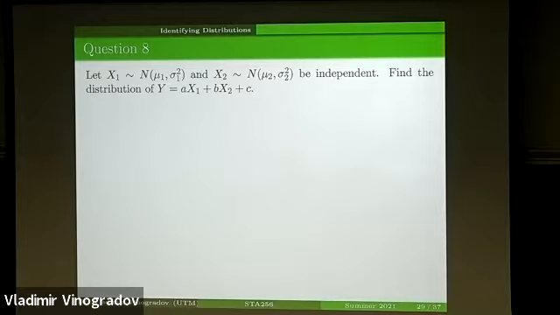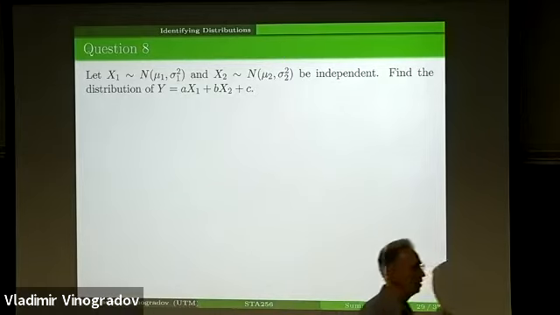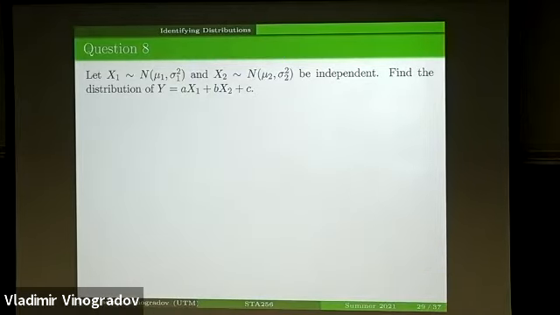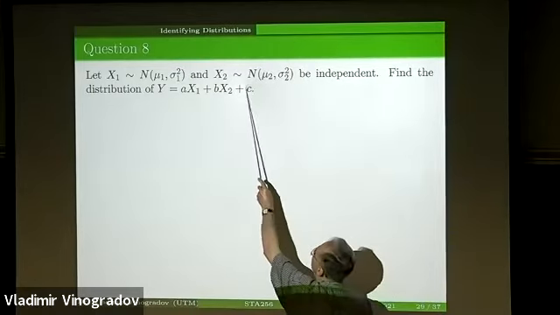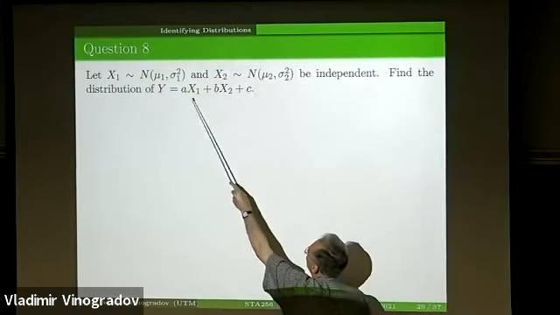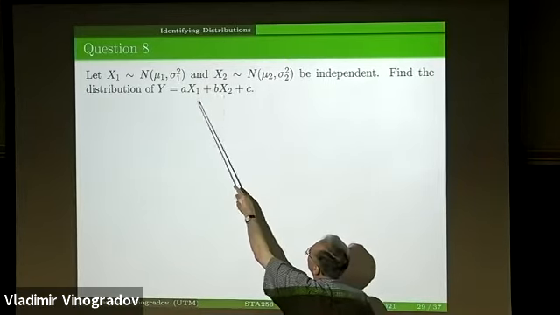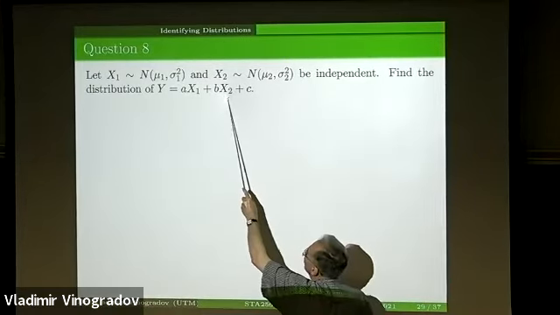So c here is not really that difficult to handle, and for now we can assume that c is 0. So it's really a linear combination of X1 and X2.